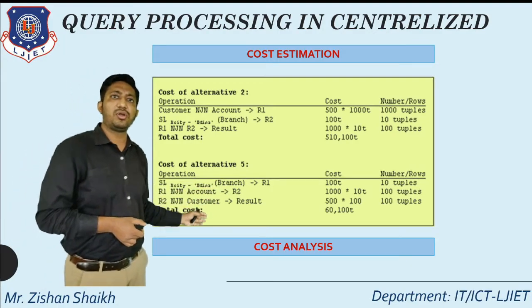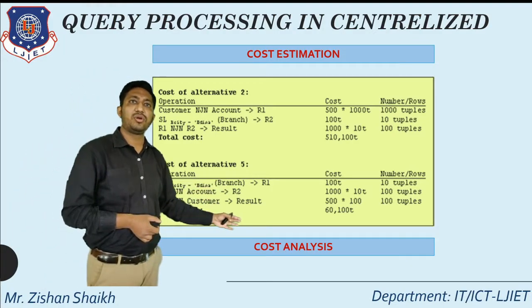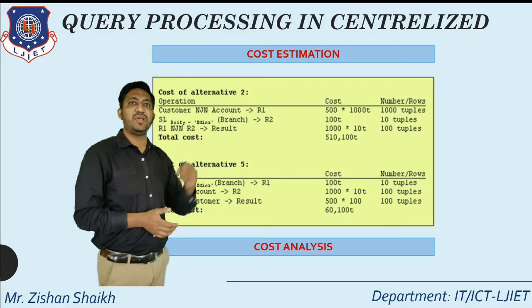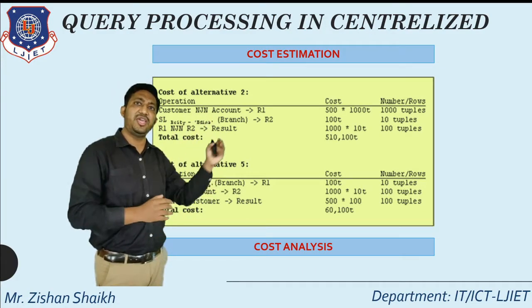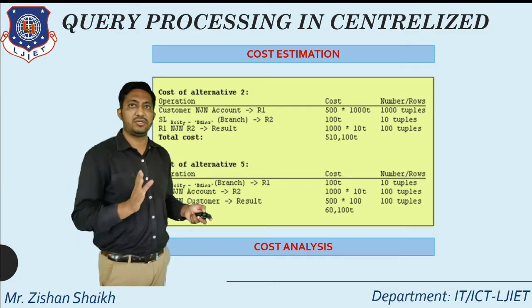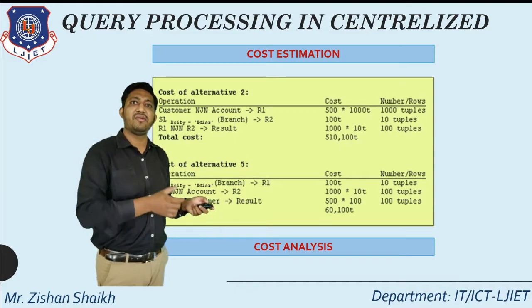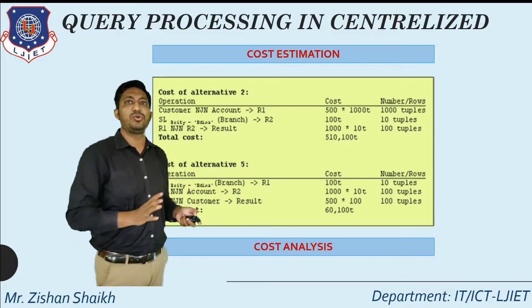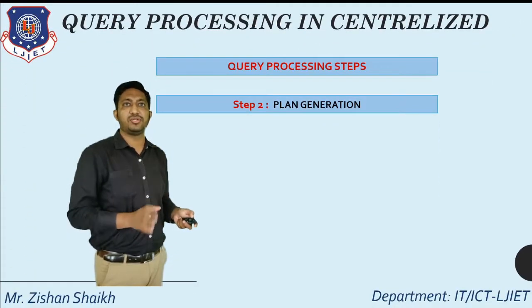I am getting a total cost of 60 and total affected tuples of 100. So in cost analysis, we generate the cost for each and every alternative available in the tree structure, and from that we take the minimum one, which will be the optimal solution for query execution.